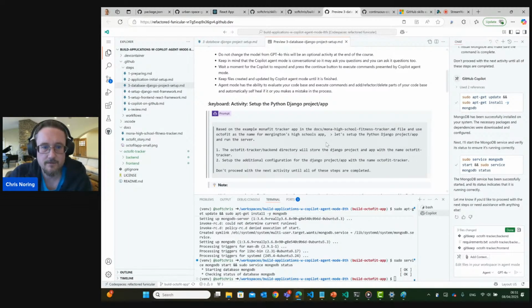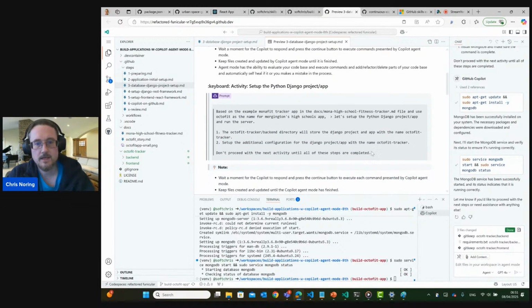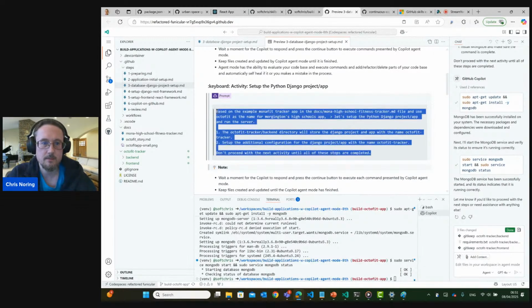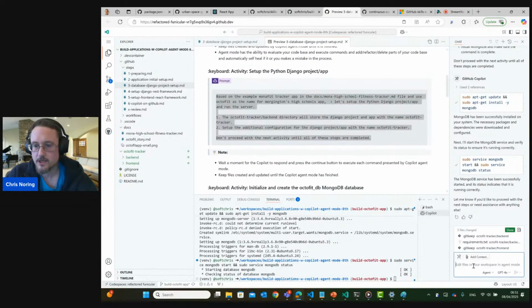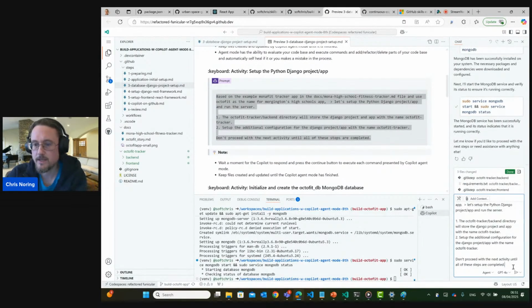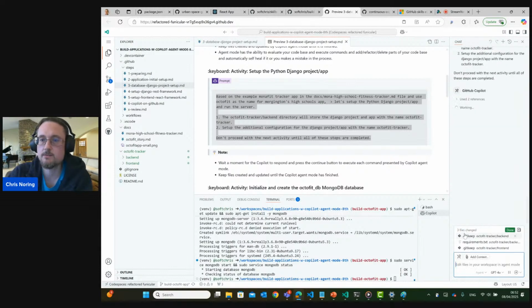It says the following. It says to, based on the example Monafit tracker app in the docs folder, use Octofit as the name of Merge High School's app. Okay, let's set up Python Django. So that means that our backend will be developed a little bit now. So let's, as usual, paste things now in the agent. We've got accustomed to the agent knowing how to do things for us.